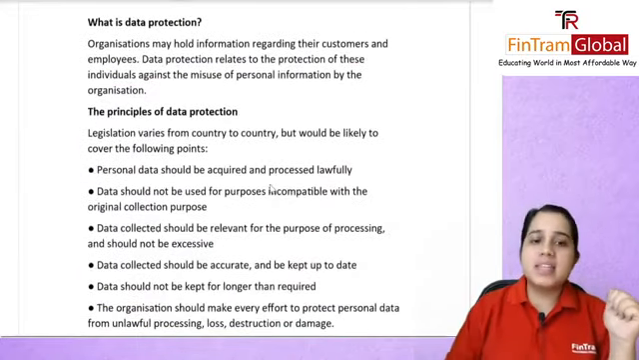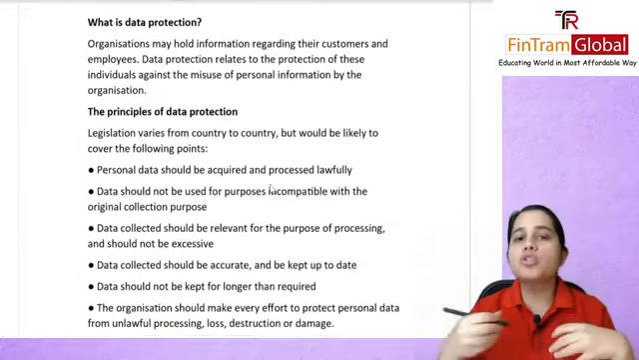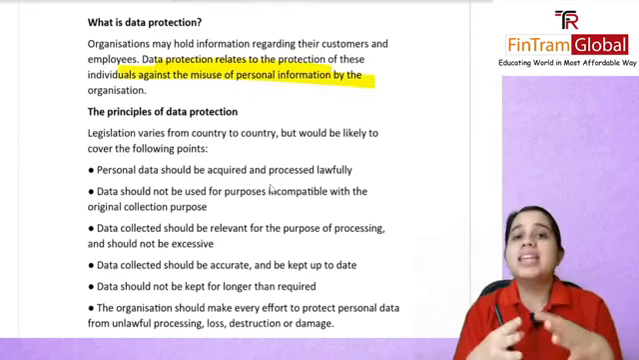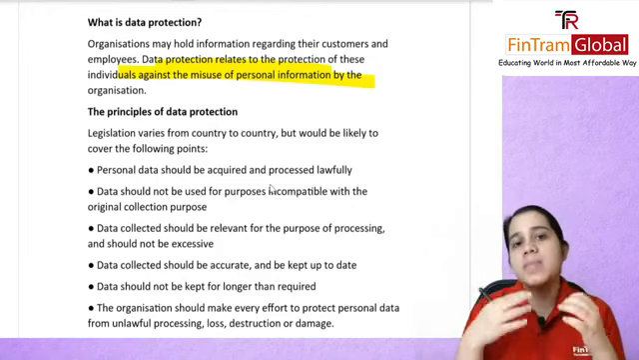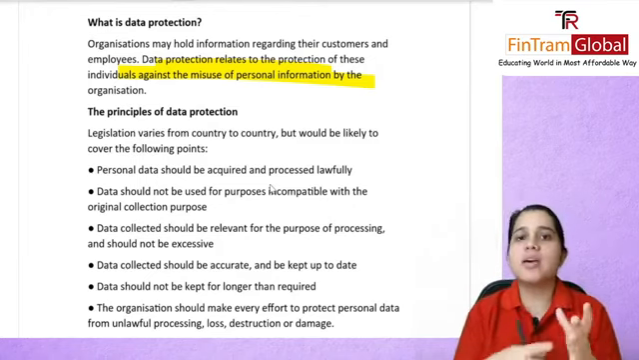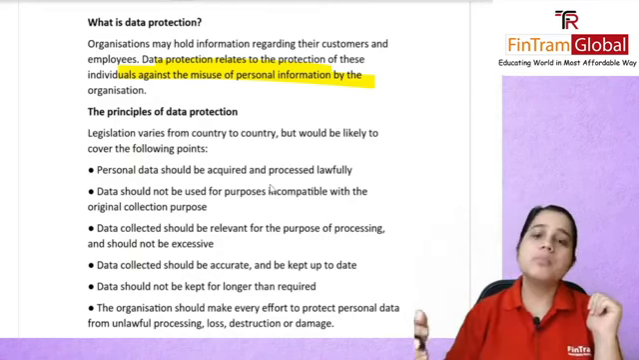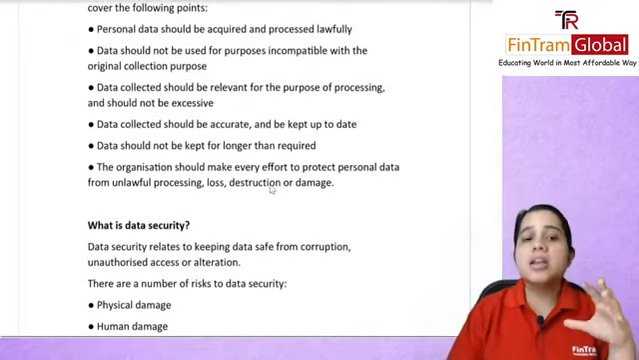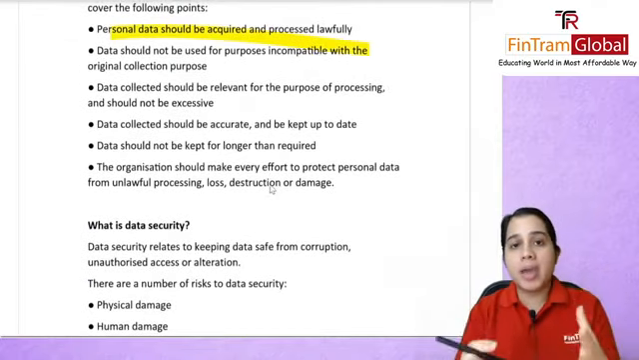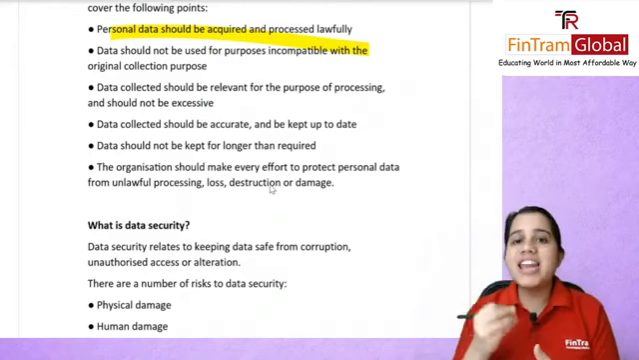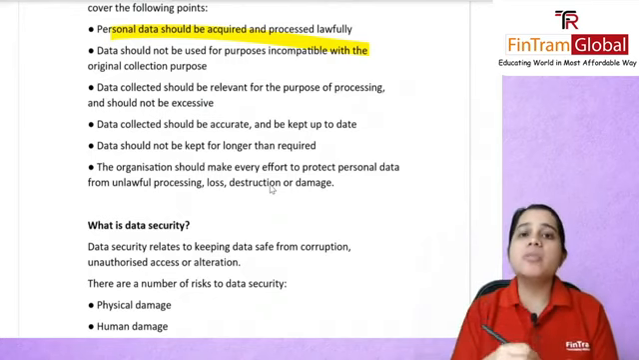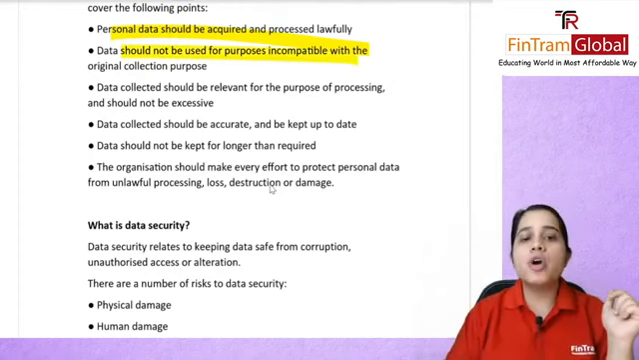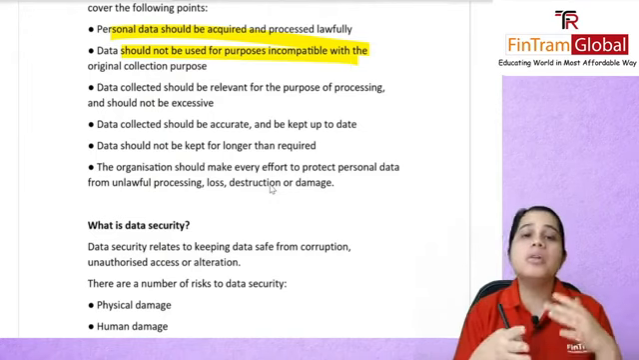Next is data protection and data security, basically protecting confidentiality. Organizations of course hold a lot of information about customers and employees, and it is their responsibility to protect all of these individuals' data against misuse, like someone hacking or misusing their information. What were the principles of data protection? Personal data should be acquired and processed lawfully. So if I am acquiring any data of an employee, I should be acquiring it lawfully, with that person's consent that yes, I can use all of their details. This data should not be used for any purposes which are incompatible with the original purpose.